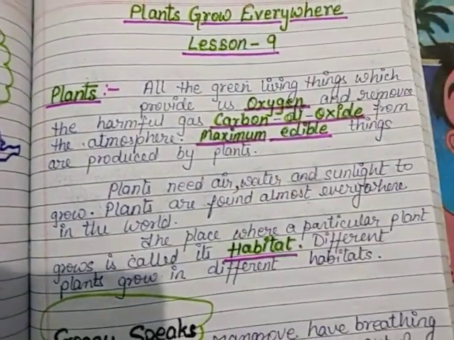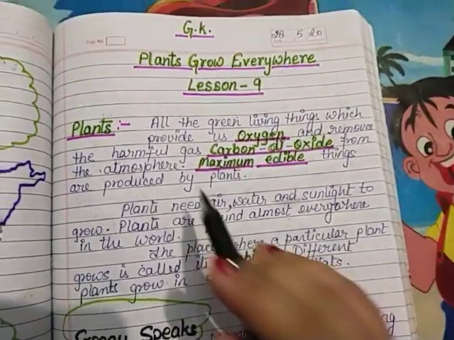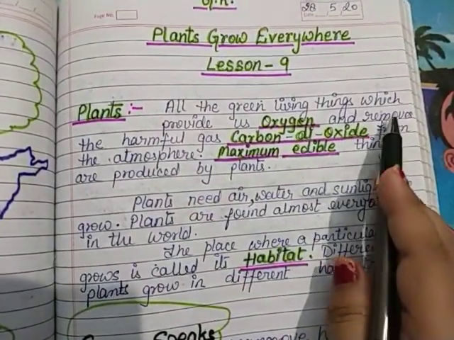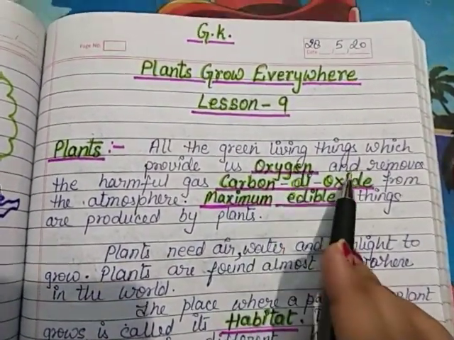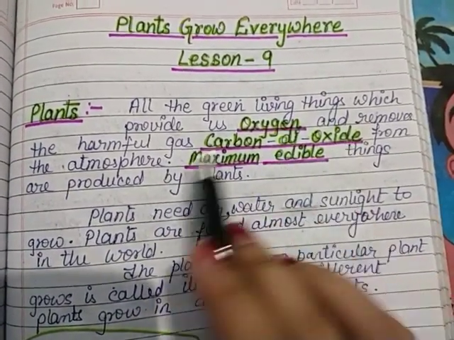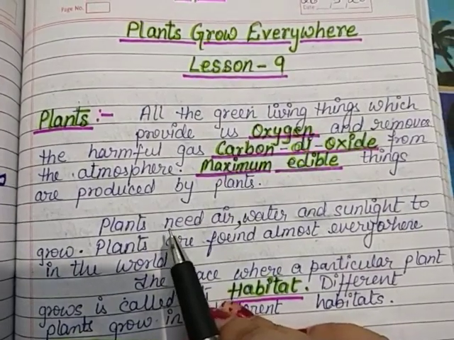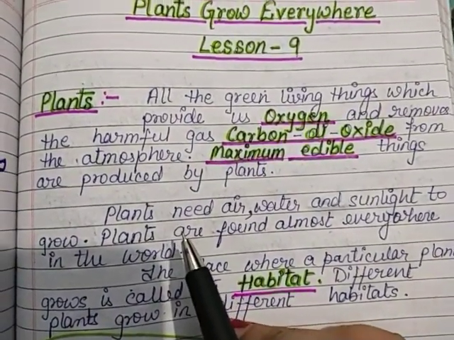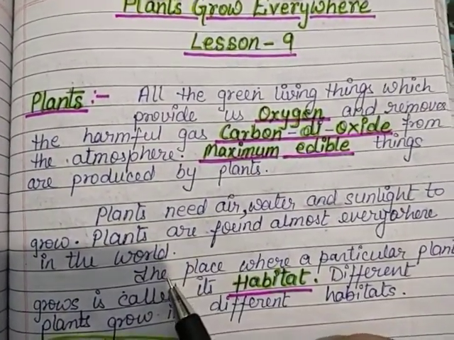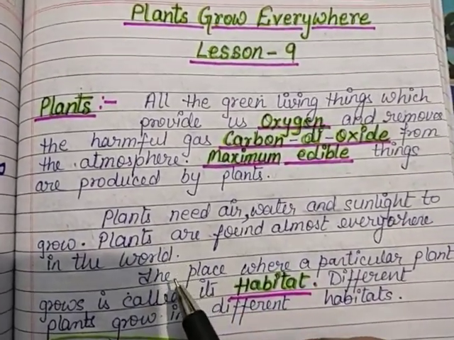I know you all have an idea, what is a plant. Basically, all the green living things which provide us oxygen and remove the harmful gas, that is carbon dioxide, from the atmosphere. You all know our earth is the only green planet, and that green planet has plants, and this is full of oxygen.